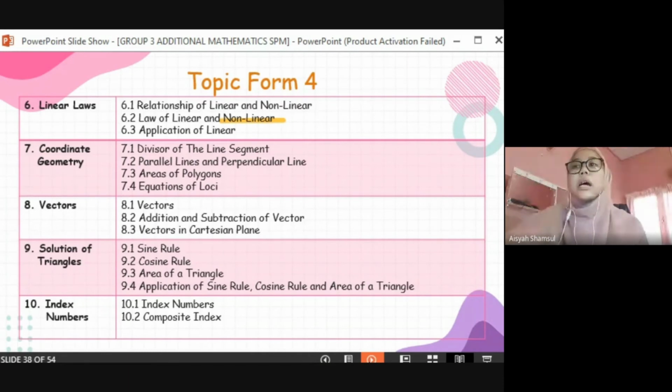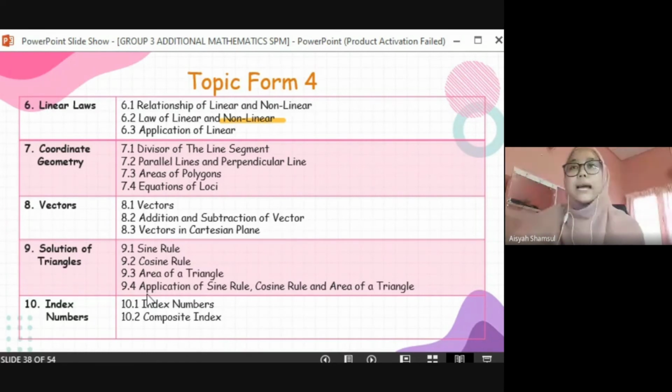For example, take a look at chapter 9, solution of triangles. The beginning level is 9.1 sine rule and 9.2 cosine rule. At this level, it is easier for students to differentiate and relate the two, which both apply to any triangle by using the formula. 9.3, area of a triangle, is the intermediate level because students need to determine the area of the triangle by deriving the formula related to the sine and cosine rules. And the high level is 9.4, application of sine rule, cosine rule, and area of a triangle.